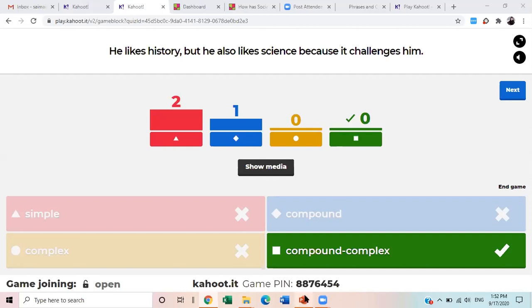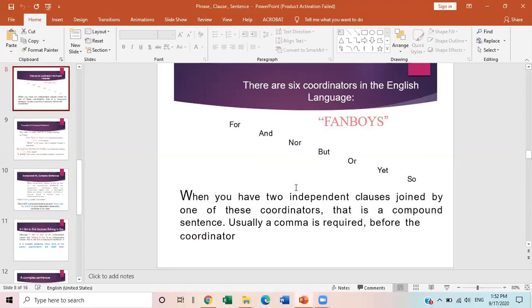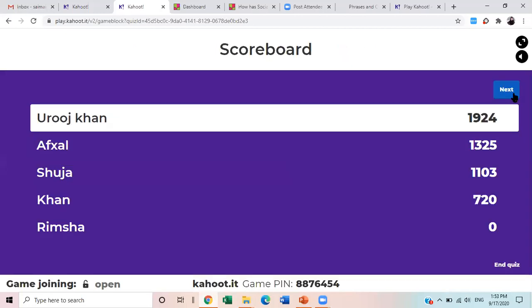Okay, so I want you to just see this slide, these FANBOYS. I'm going to take the picture and send it to you in the WhatsApp group so that you can see whenever you see these FANBOYS words. Okay, I'm sending it in the WhatsApp group. All right, so these are FANBOYS words. You should remember them. I have shared them in the WhatsApp group. He also likes science because... when "because" is written, it is definitely a complex sentence. If "because" is in the sentence, it is a complex sentence.